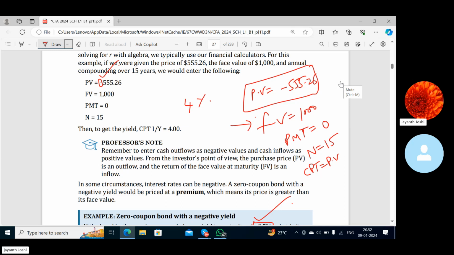One second, I'll download it. BA Financial Calculator. I'll buy that calculator soon, sir. I'll order it online. No worries. As of now, we can use the app.